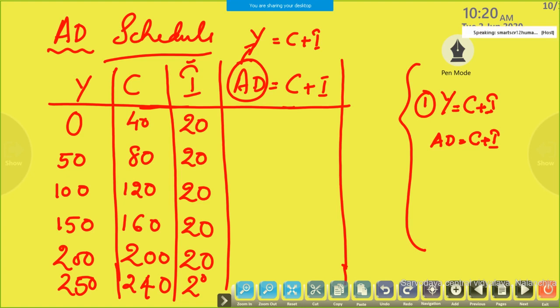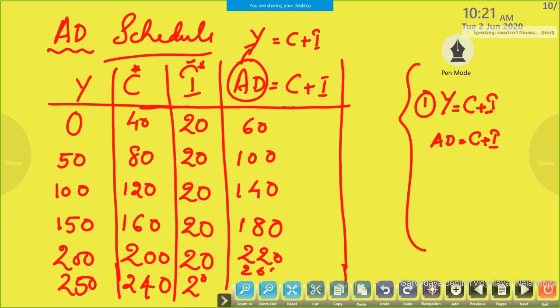Okay. C plus I. So take these two schedules: 40 plus 20, 60, 100, 140, 180, 220 and 260.